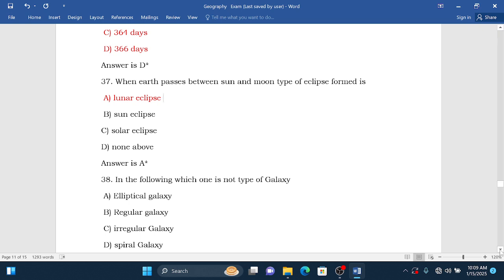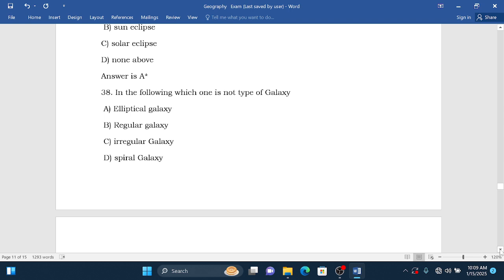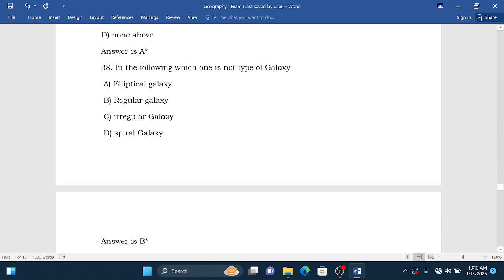We reach question 38. Which one of the following is not a type of galaxy? We have elliptical galaxy, regular galaxy, irregular galaxy, and even spiral galaxy. The correct answer is this one, because we don't have a regular galaxy.